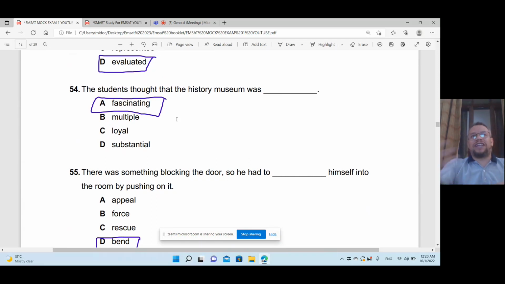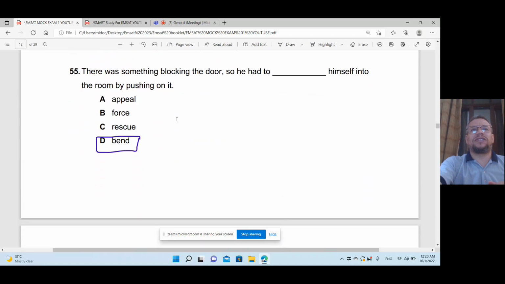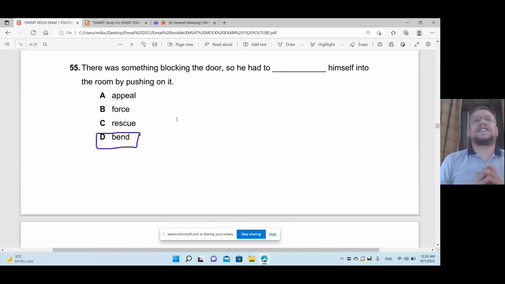It was fascinating. Yes, this one. Good. There was something blocking the door, so he had to bend himself into the room by pushing on it, the door to open it.